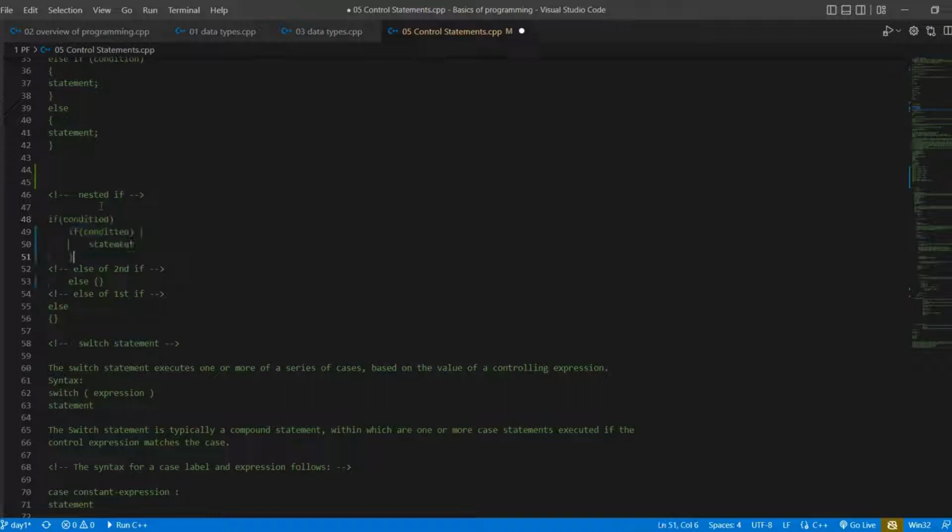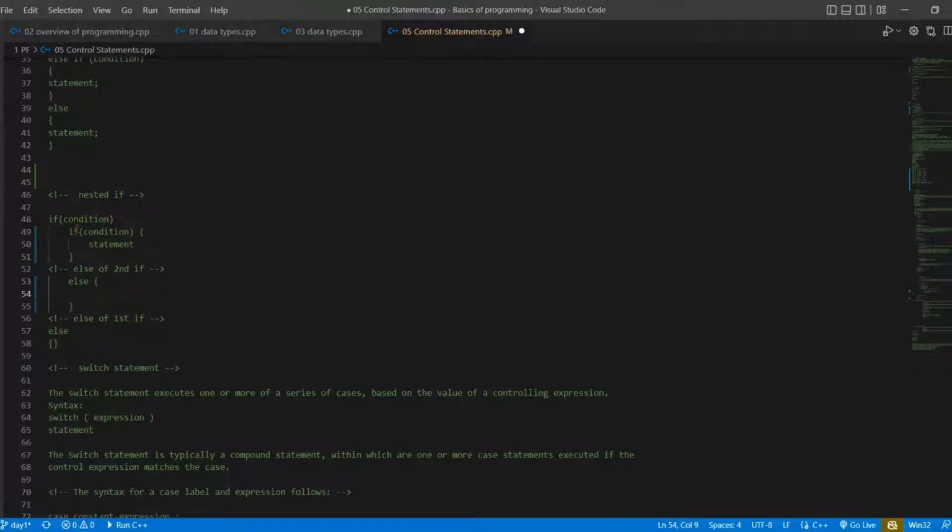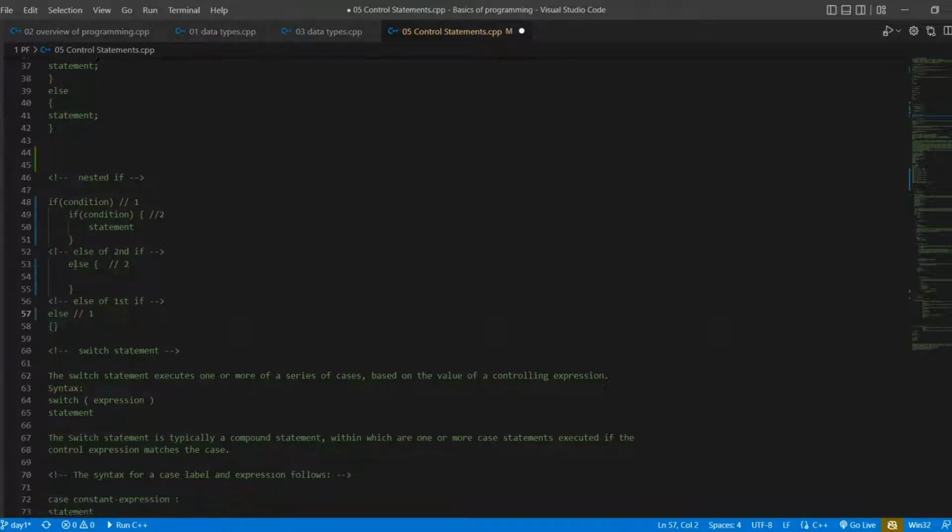This is actually the nested if, and there is also an else case. This is the else case of this one, and this is the else case of the first one. So we start the first if always, and its else is always at the end of the statement. Like this if else, this is one, and its else block is here, and this is the second if, and its else block is here. So this is the case, the first if has its else block at the end.